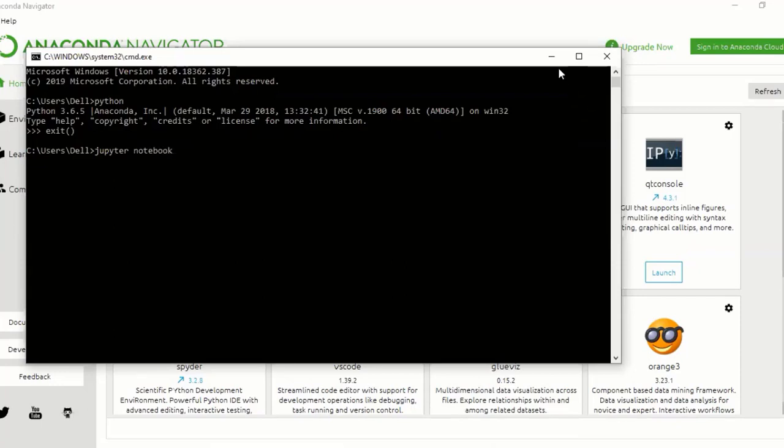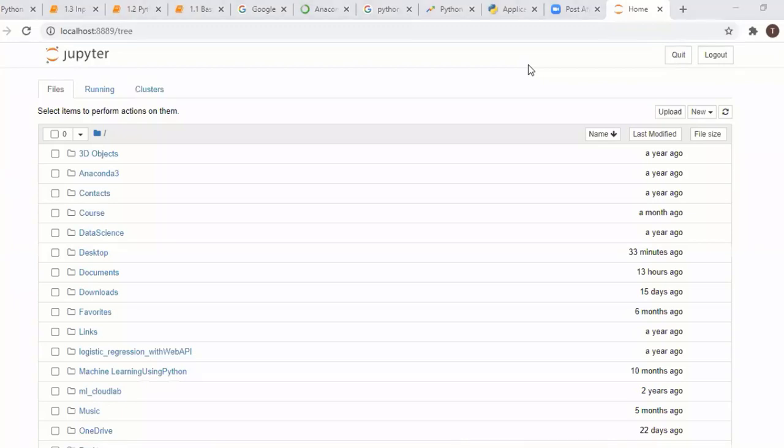If you type it, it will load, and your notebook will open like this. This is the Jupyter Notebook default environment.